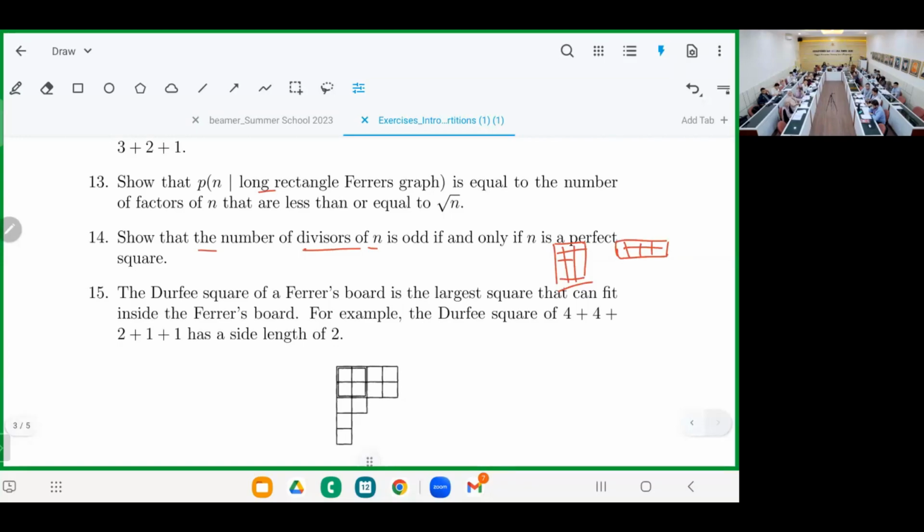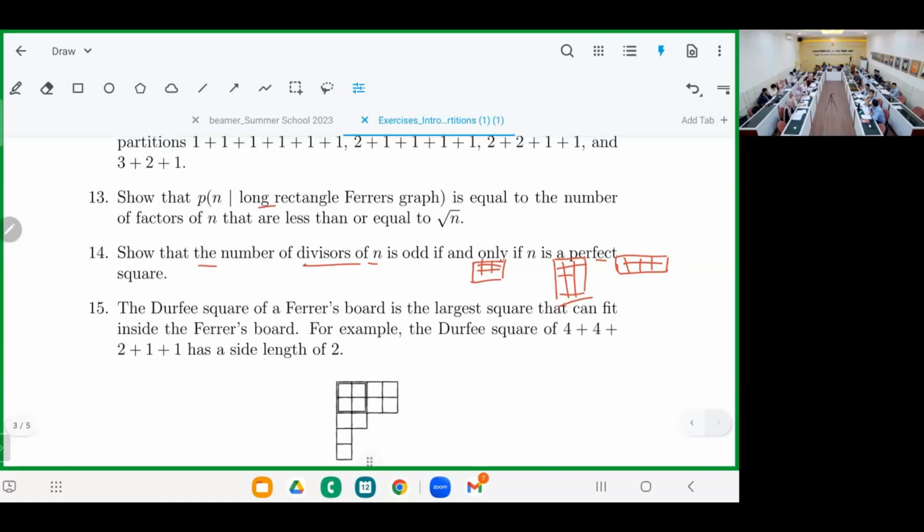So to make it a perfect square, then you should add one more that is self-conjugate. So the only possibility is a square. Right? So done. Move on. Yeah, again, still okay. If it is not okay, then we can ask Neva.